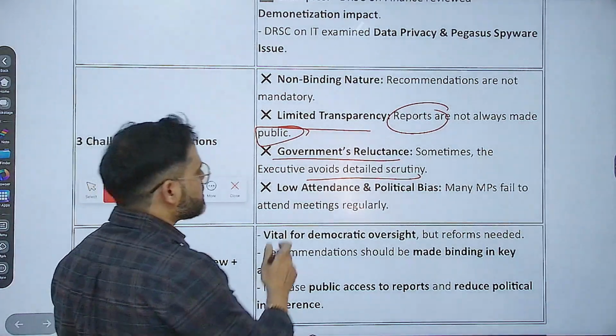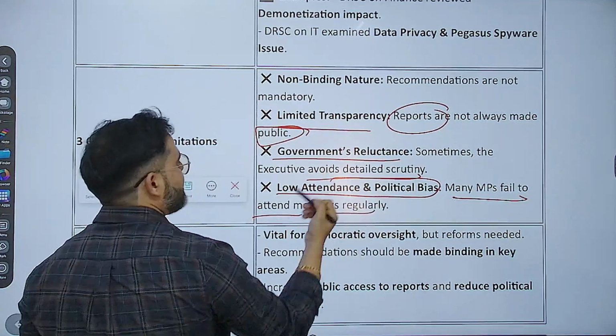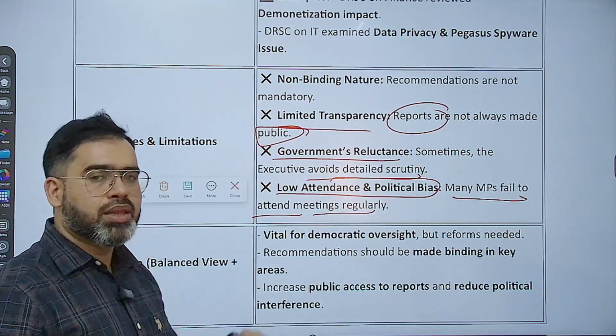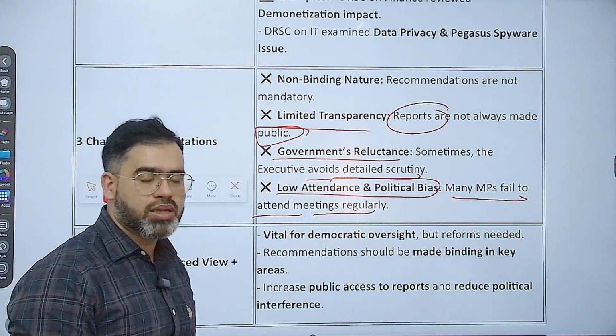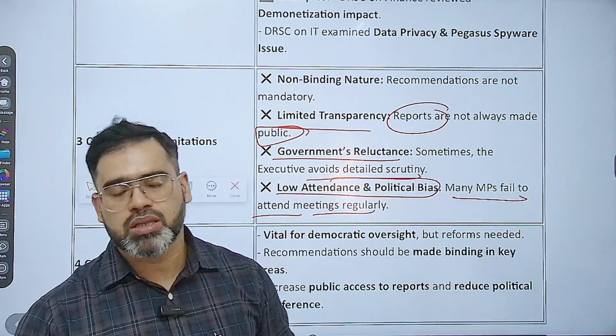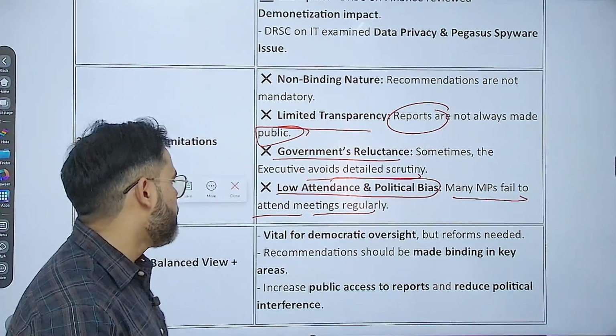And low attendance and political bias. कैसे हो गया ये? Many MPs fail to attend these meetings regularly, even though the MPs belong to different political parties and will be part of the departmental standing committees. But still, the majority of the MPs will belong to the ruling party only. So again the same problem will happen over here.